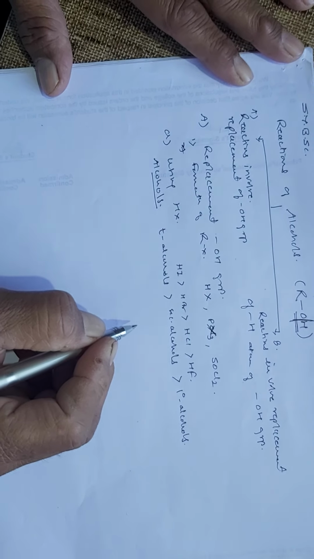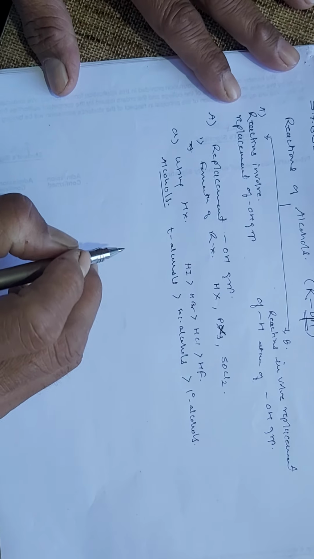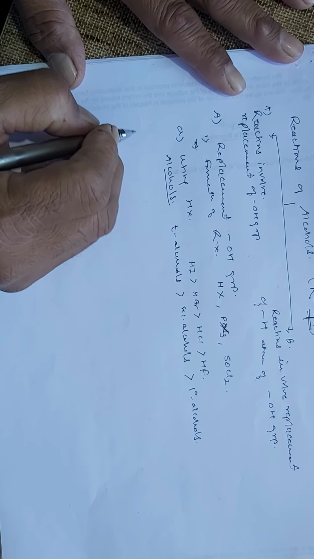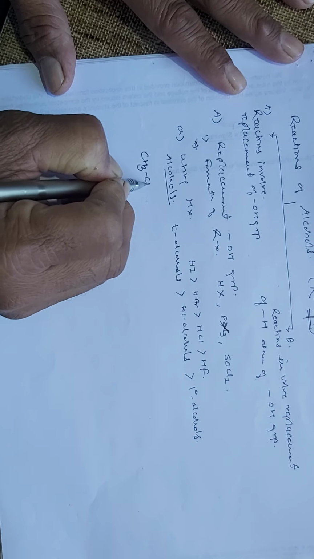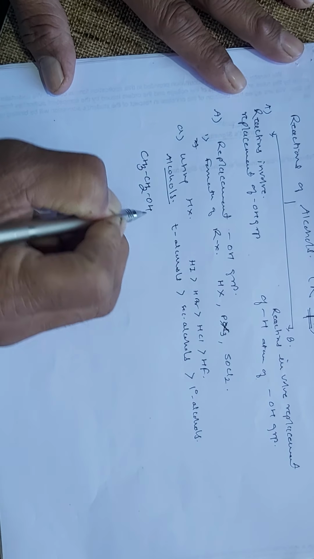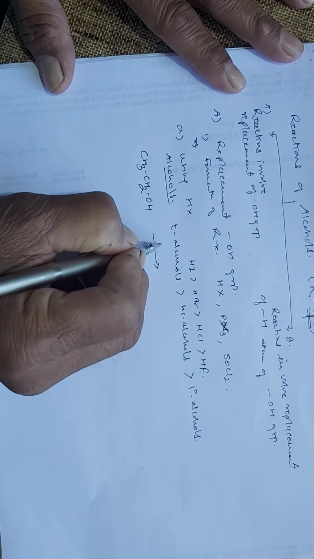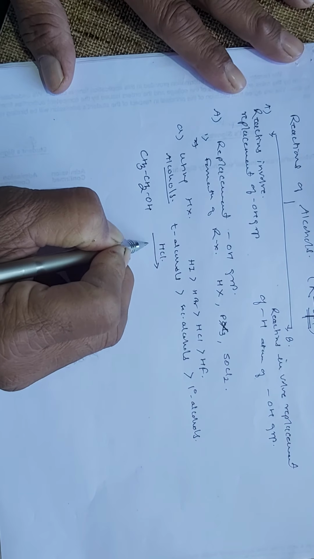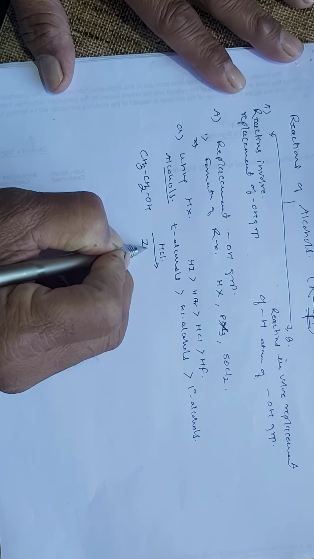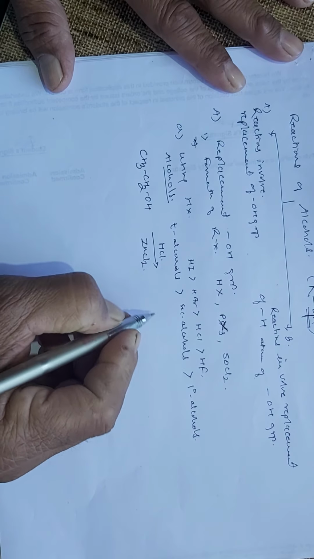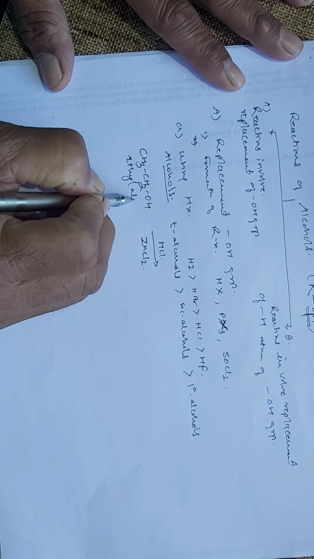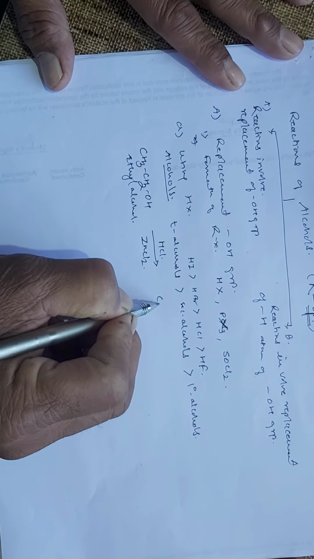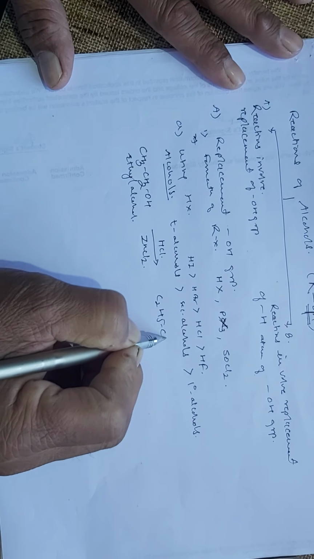And so the reaction conditions are going to vary in this process. If we see ethanol on reaction with hydrogen halide, we need anhydrous zinc chloride as the catalyst, and the ethyl alcohol is converted into ethyl chloride.